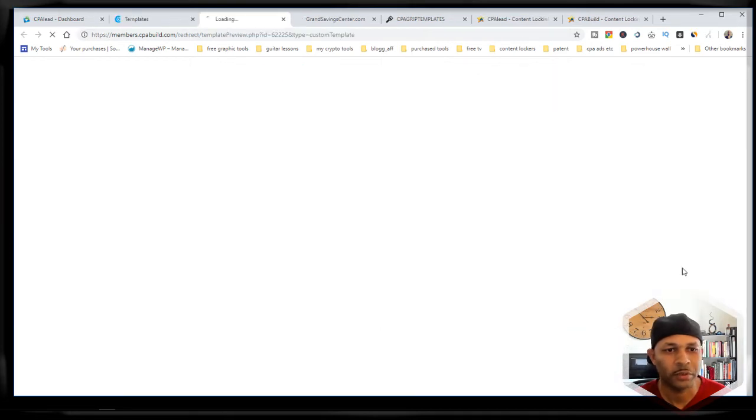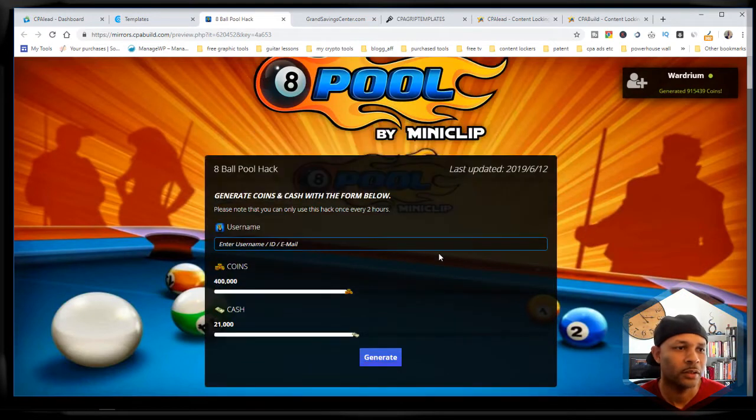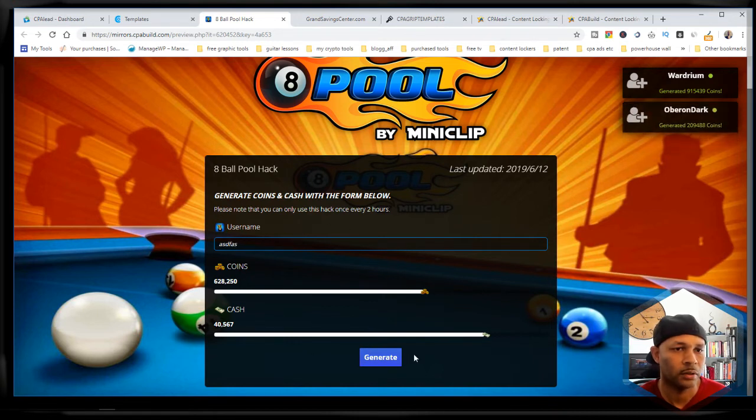If you guys ever played the game 8 Ball, here's another one. People always want coins, so they can drag how many they want, how much cash they want, and based on how much they want, that's going to dictate how many offers they have to fill out. Let's just say I'm going to make up a name, but it's got some social proof going on.